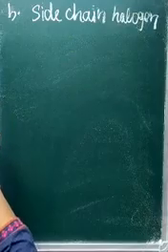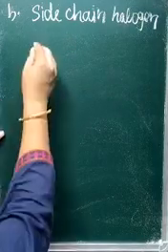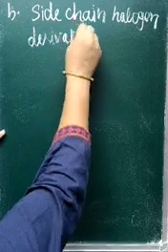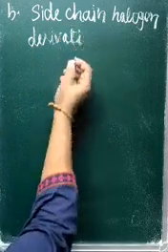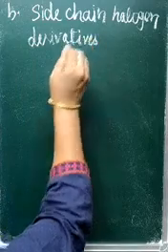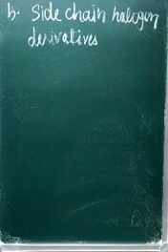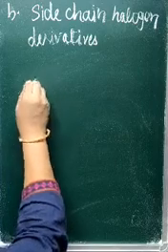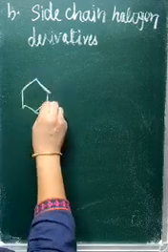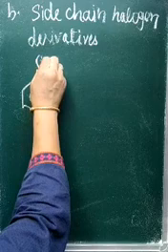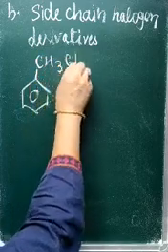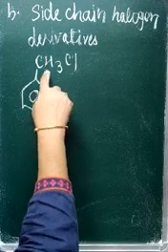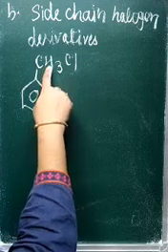Hydrogen is replaced by an equal number of halogens from the side chain, not from the main arene ring. So you see the example here, CH2Cl. Here Cl is not attached to the benzene ring, it is attached to the methyl group.